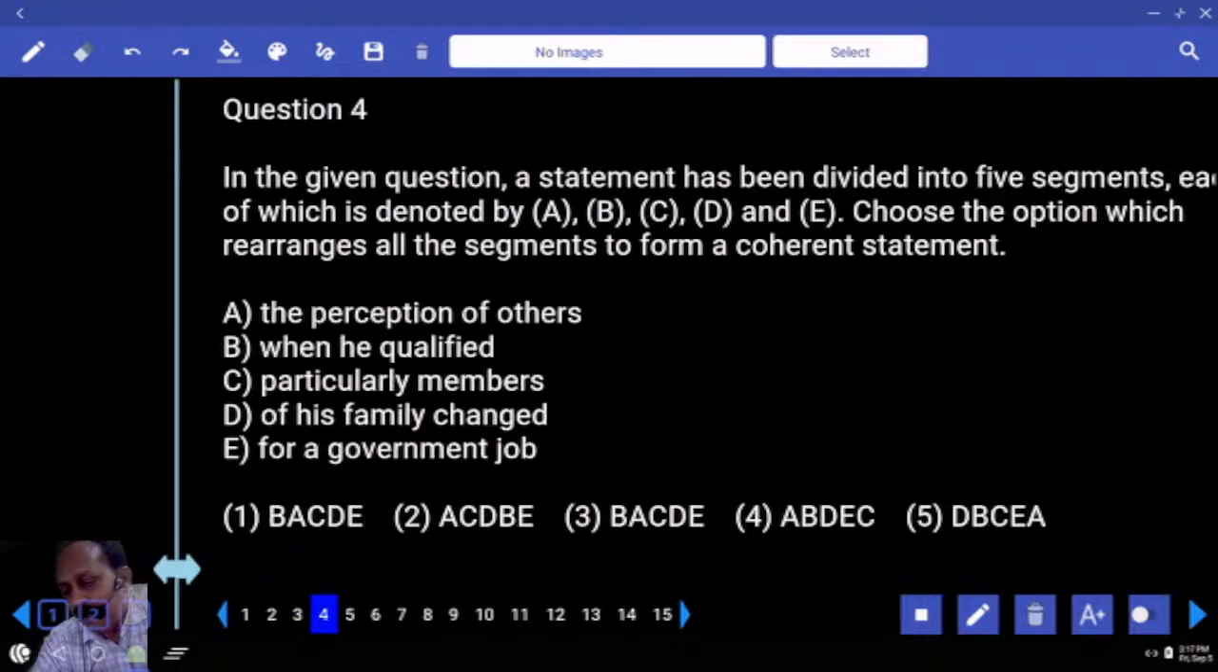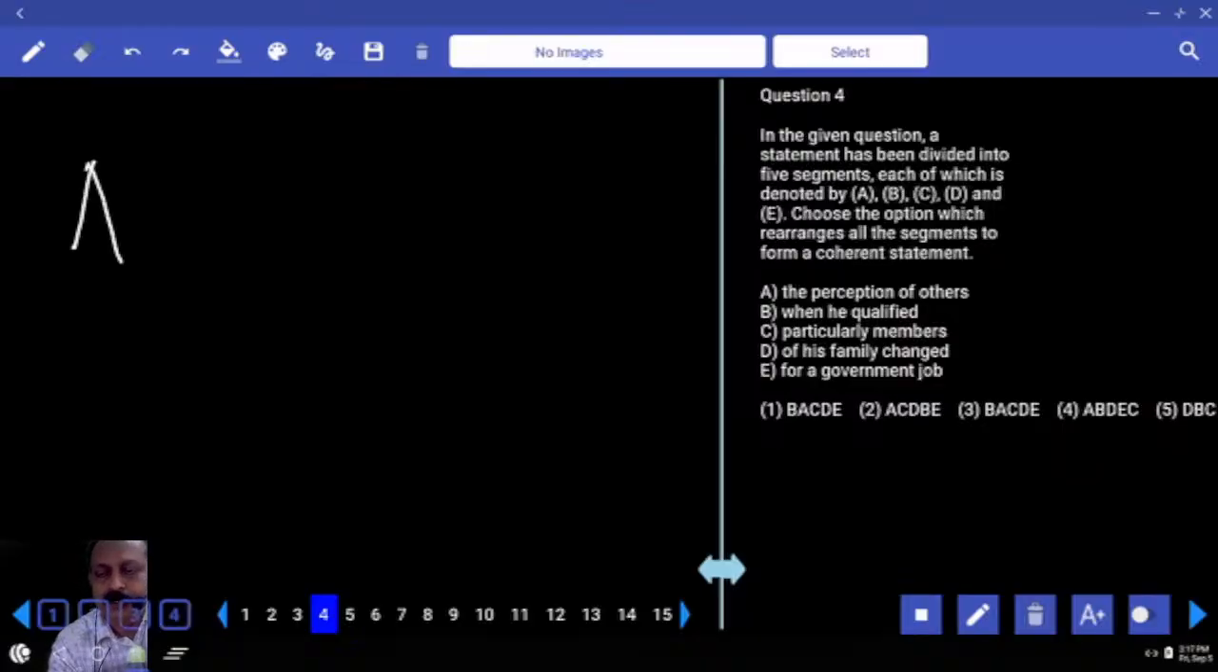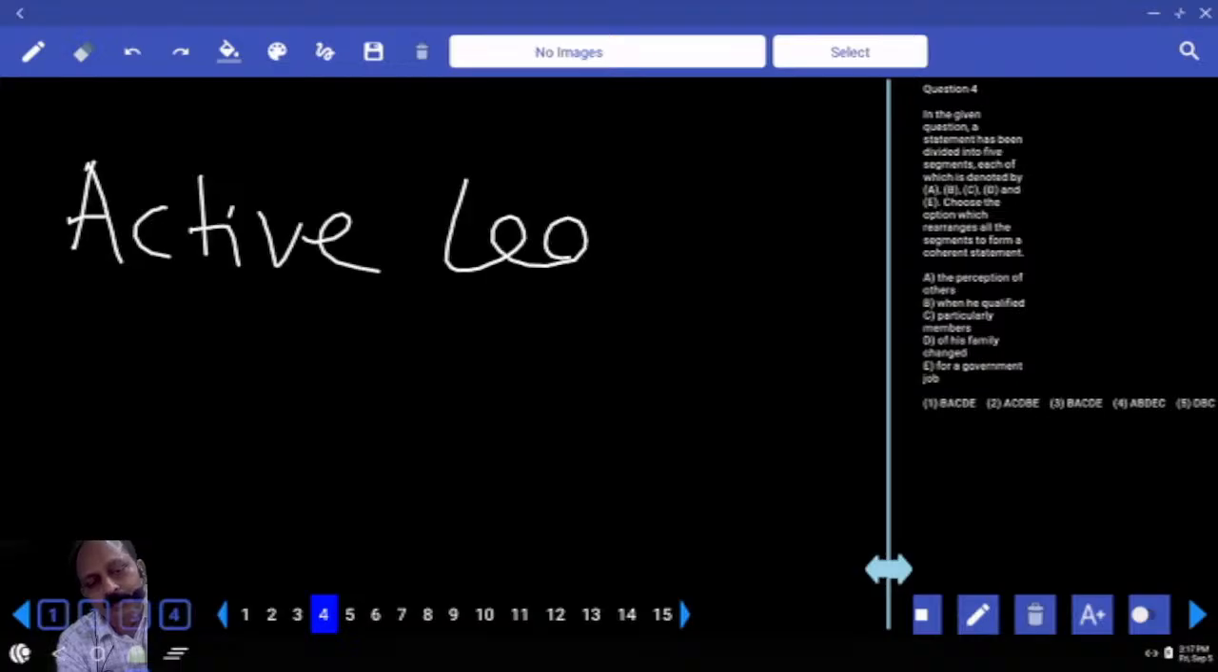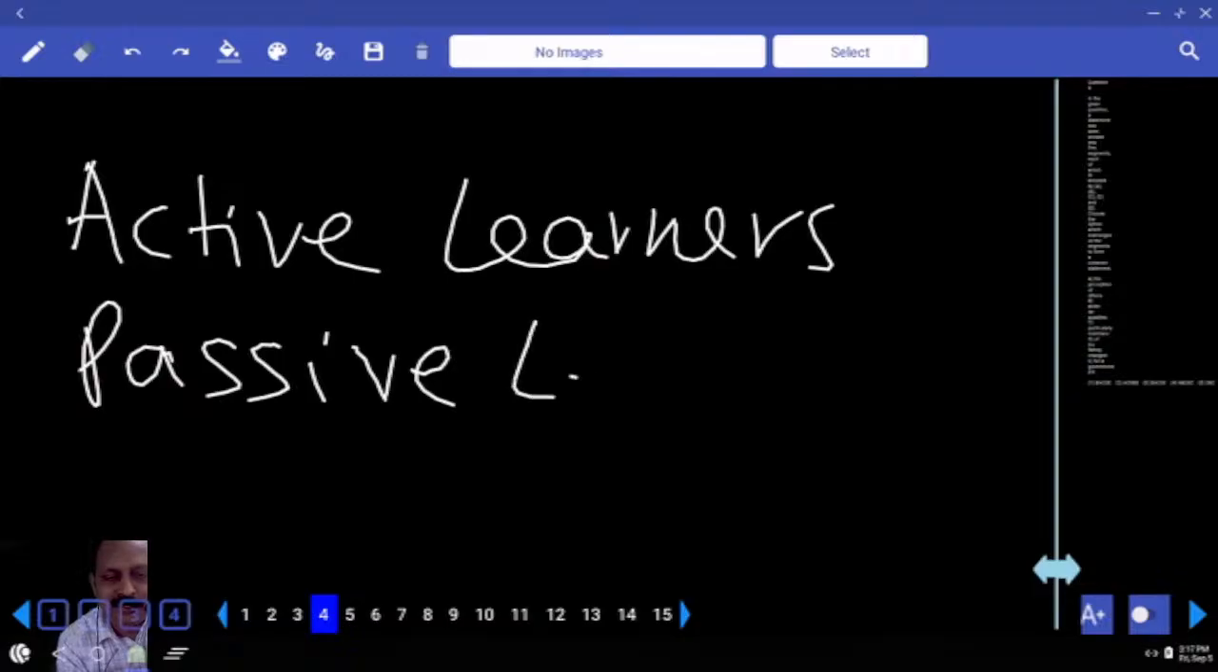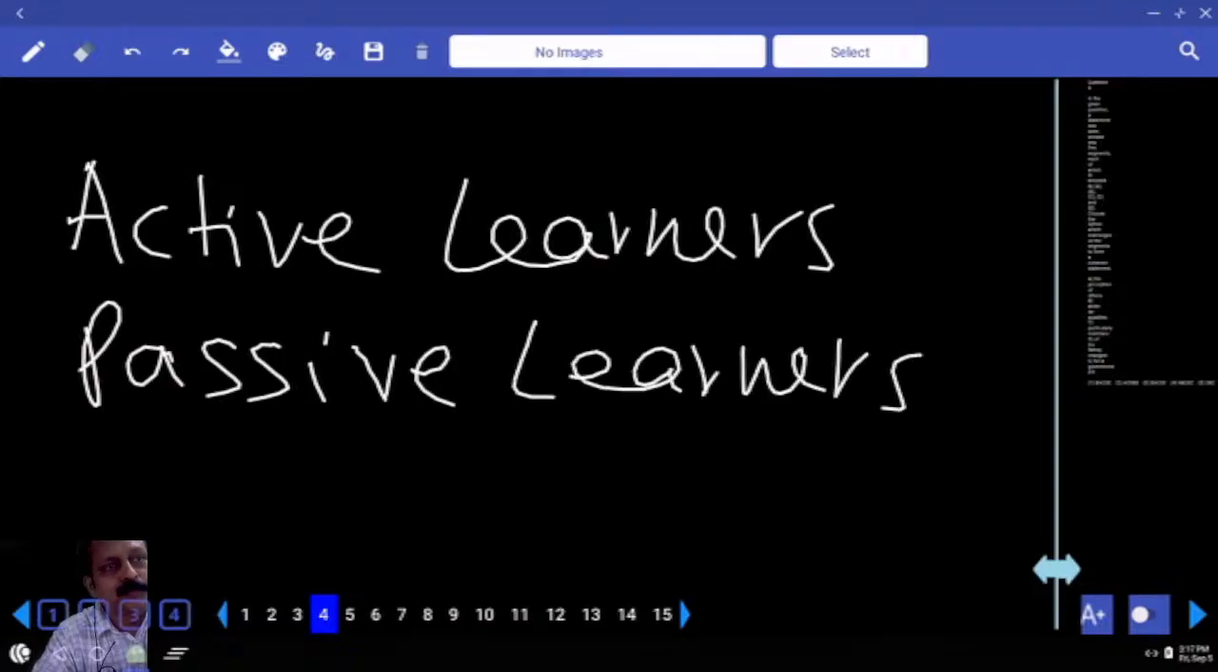Next one. I've told you guys many a time, we have two types of learners. Please write. This you, good, please write. Active learners, passive learners. Please write. Active learners, passive learners. What is the difference between the two?